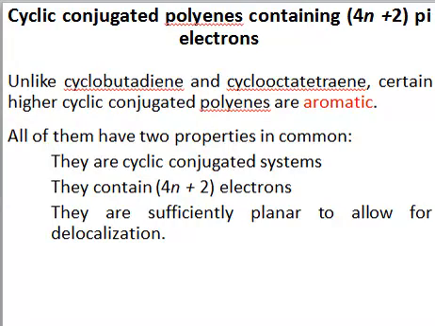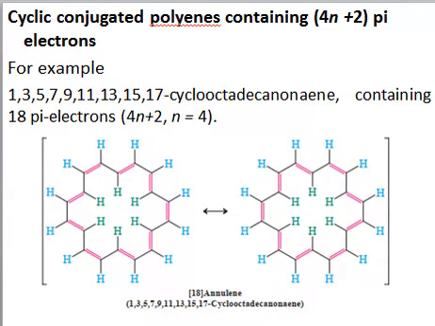So we saw that cyclobutadiene was cyclic, conjugated, and planar, but it was a 4n system, so it was anti-aromatic, and highly unstable because of ring strain. Cyclooctatetraene was not a planar system, so it was non-aromatic. Now we have systems which fulfil the conditions: they are cyclic conjugated systems, they contain 4n plus 2 pi electrons, and they are planar to allow delocalization. So let's consider an example. Here we have an example of 1,3,5,7,9,11,13,15,17-cyclooctatetraene.